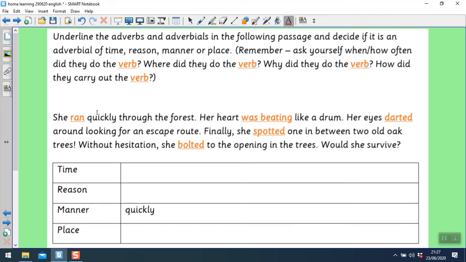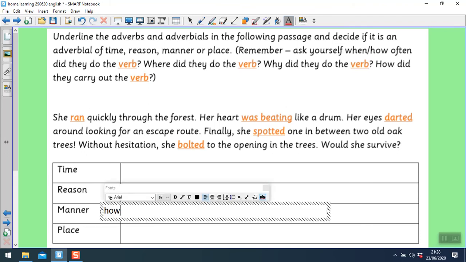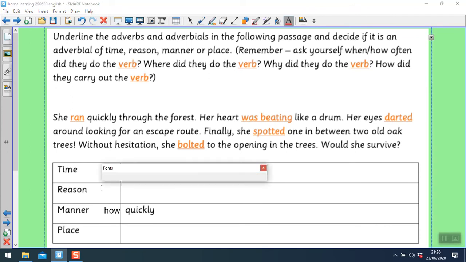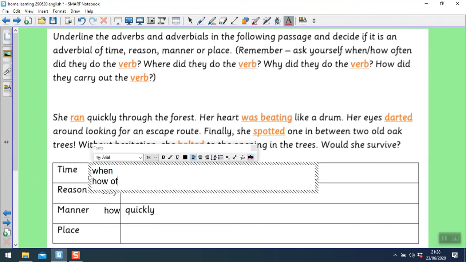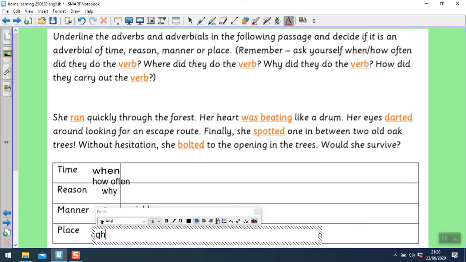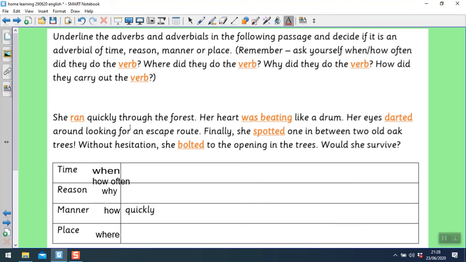Underlined are the verbs which help you to identify the adverbials. Sometimes there's more than one, even in one sentence. So she ran quickly. It's how she ran, which is why it's manner, because that's how. Your reason is your why. Time is your when or how often. And your place is your where. Through the forest is next to quickly, but it's still an adverbial because it's telling you where.